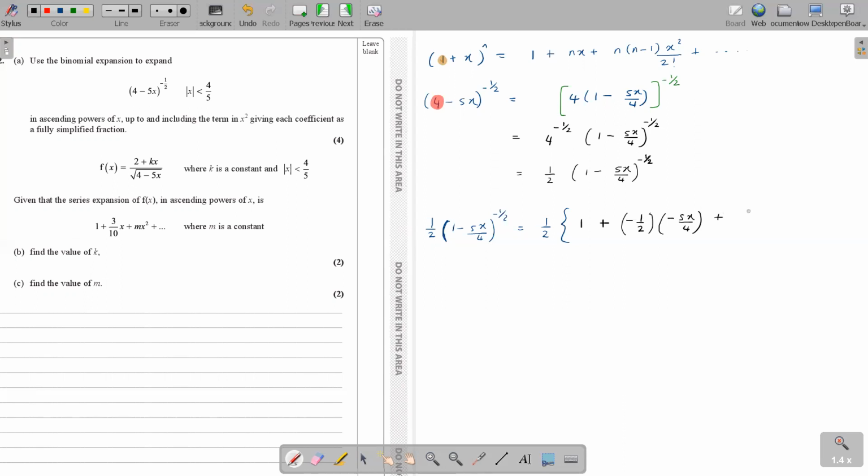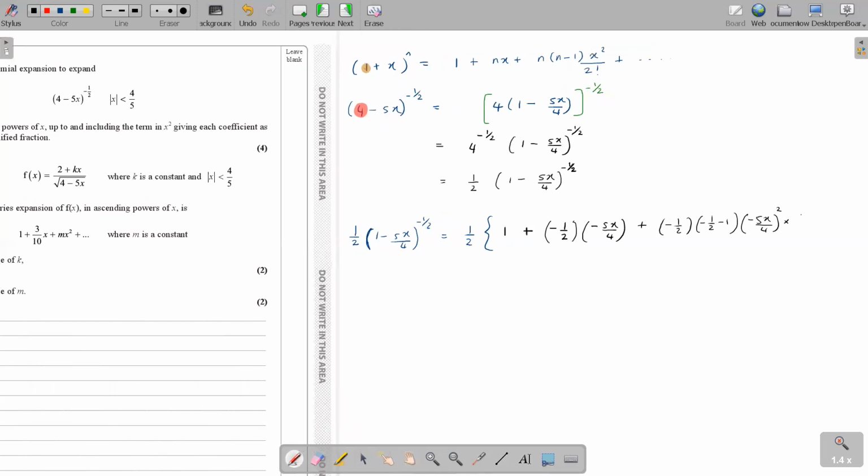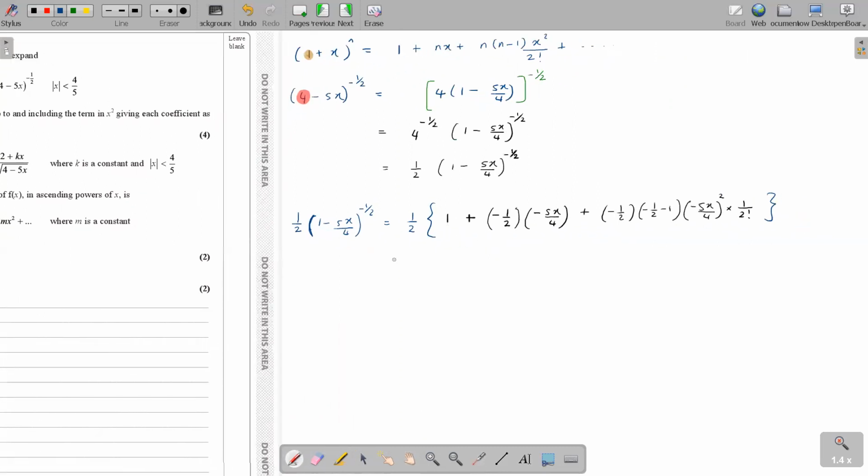The next term is plus n(n minus 1) x squared, so that is (negative 5x over 4) squared over 2 factorial. Over 2 factorial, I'll write as 1 over 2 factorial. Is that okay? Yes. So that's all, I only need to go until x squared, right? So now take the calculator and let's work on this. Give me the values of these one by one.